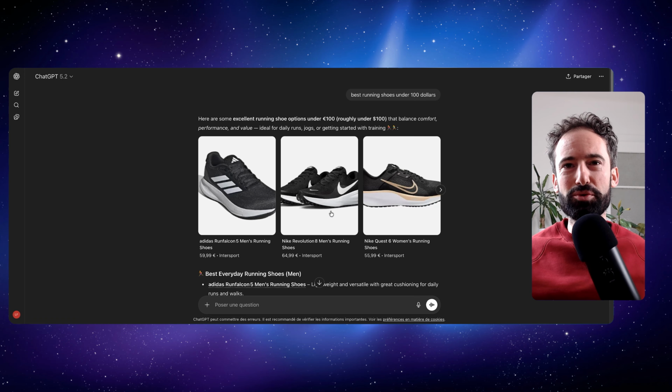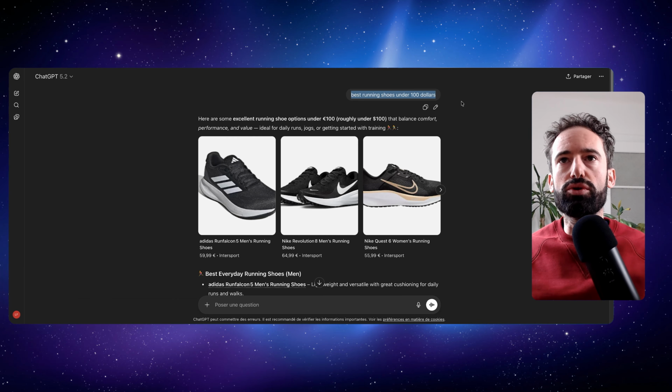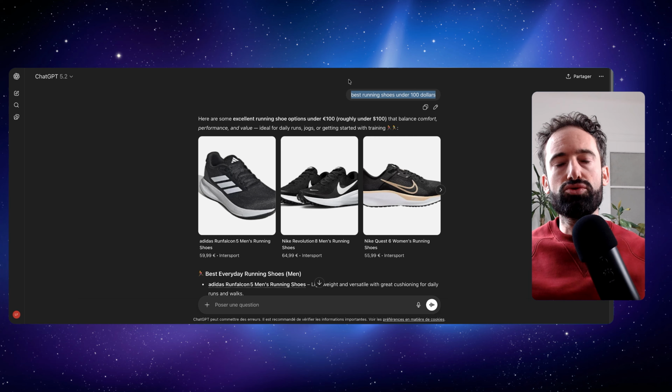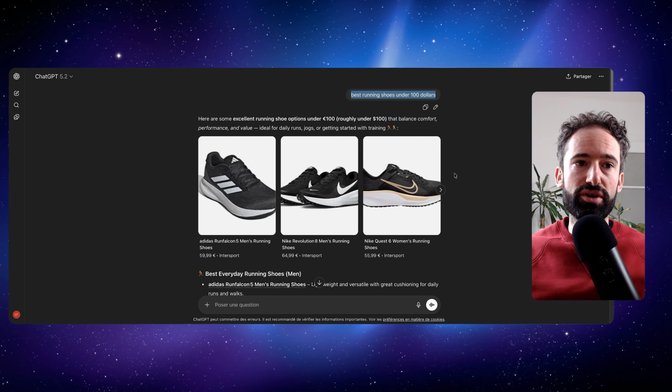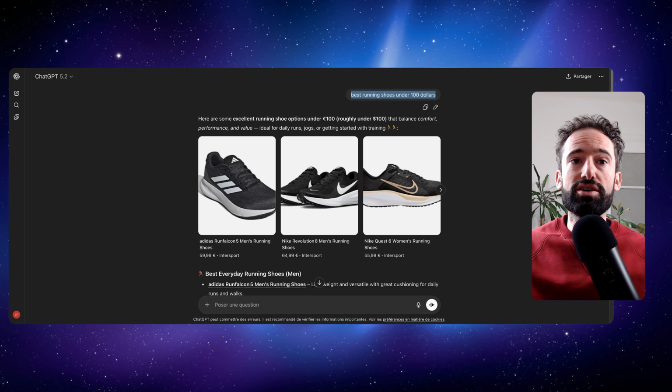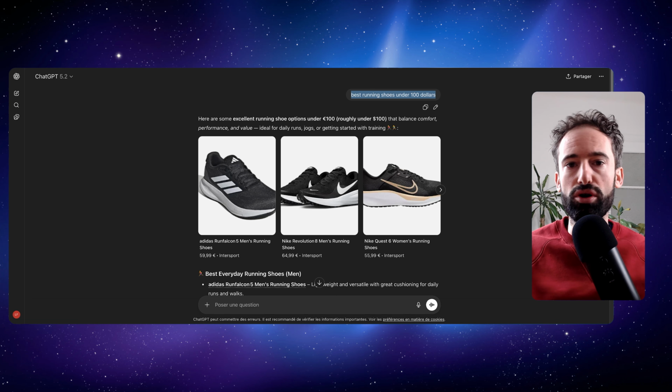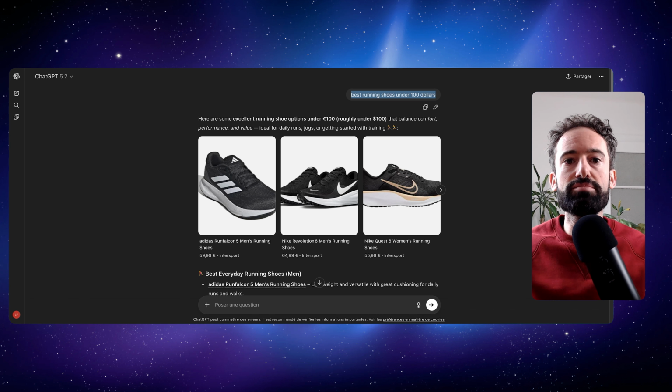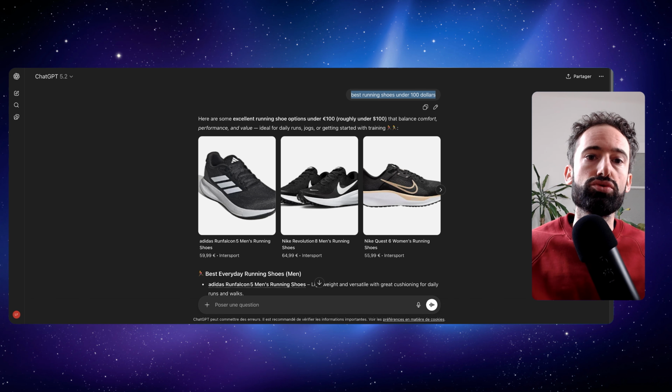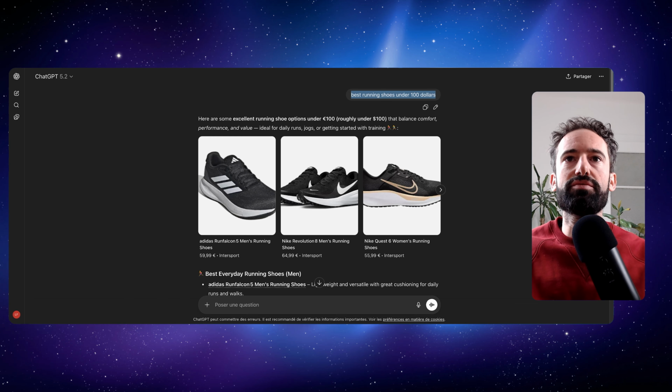So here, the first thing we do is just running the prompt directly on ChatGPT. You could do the same on Gemini. All platforms are really important. In this case, I just chose this prompt, best running shoes for under $100, to see what happens. Something you have to know here is that the answer from the LLM will be very different if it's you or if it's someone else. So you have to run it a lot of times to get a really interesting overview of the brands that are mentioned, of the sources that are used. You really need to run it several times. This is why on Qwairy, we advise you to do some daily monitoring to really have some data.